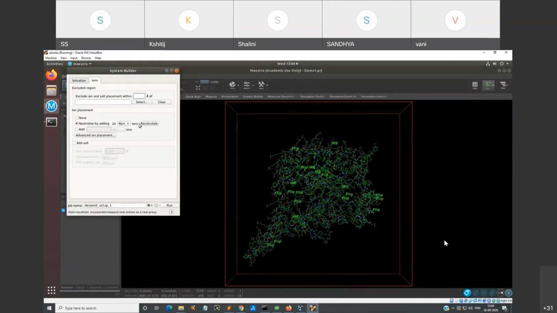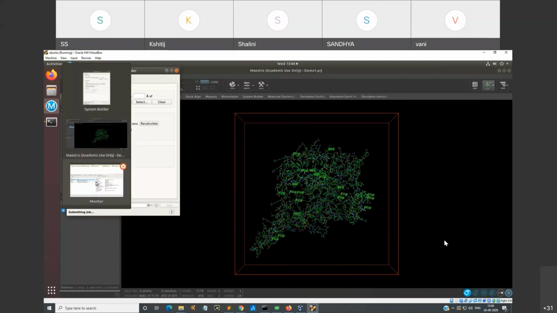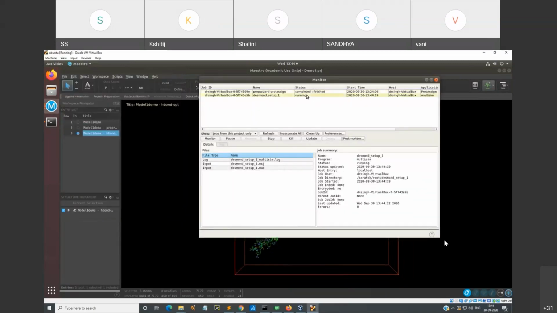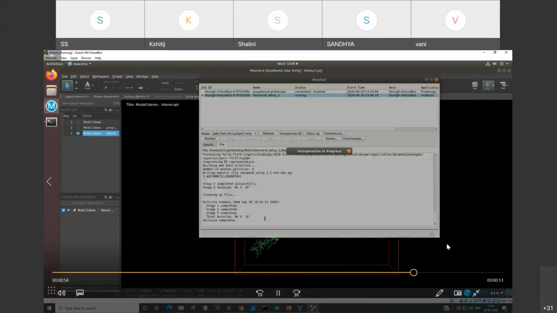We will change the ions. So neutralization is being done by adding 24 sodium ions. We recalculate based upon the structure or the conformational space of the biomolecule which you have taken, and then we will run it. So two things are done over here: solvation and ionization. So once you prepare your protein, the other thing which is done is your solvation and ionization.